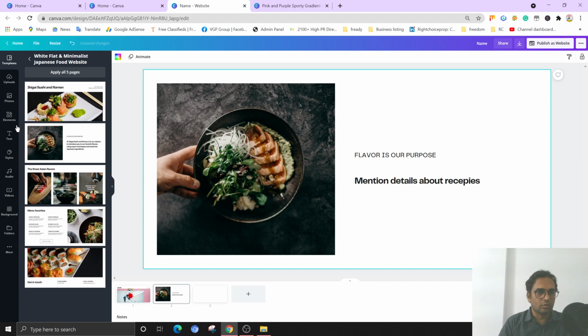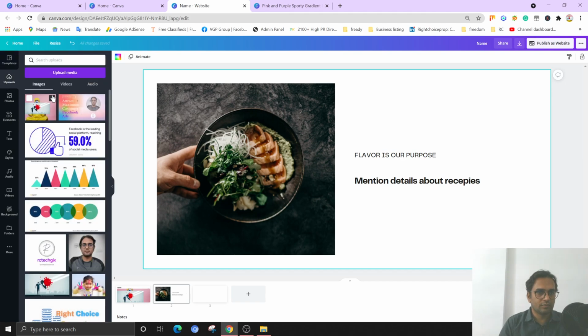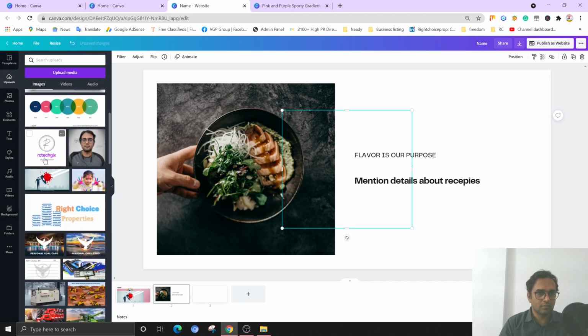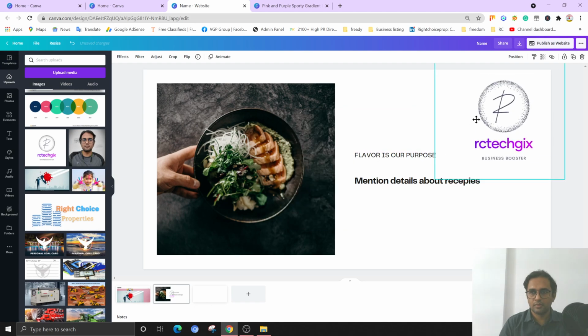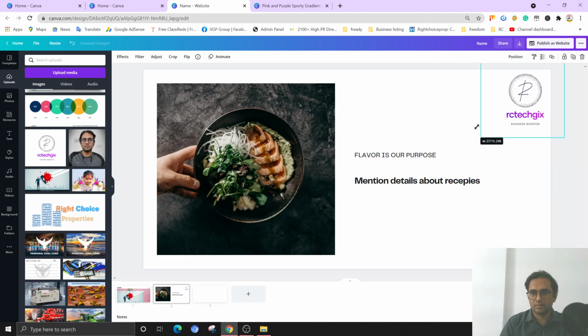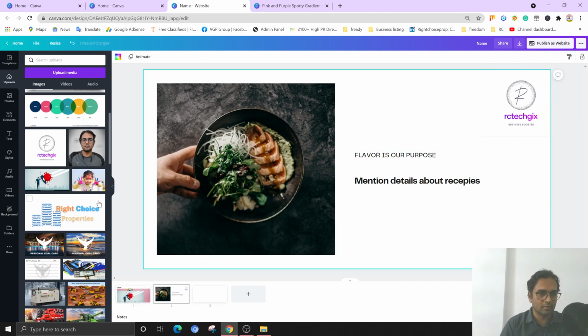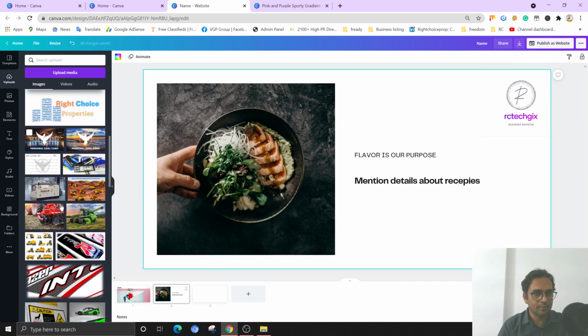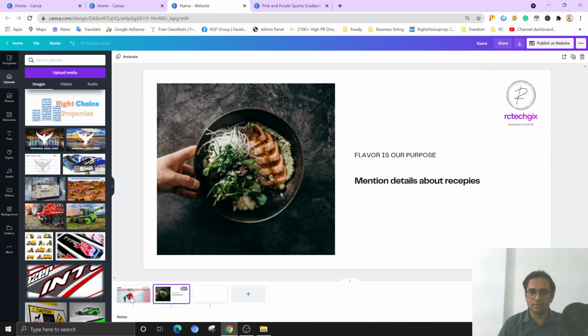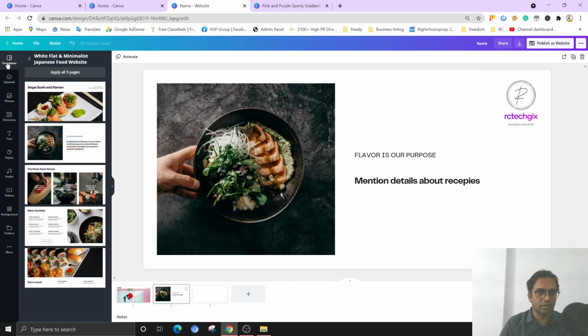You can put your logo here, upload. Right now I have my small logo which I use for testing purposes only, we are preparing it as a final copy. So you can put your restaurant logo over here and see, these two slider images are now ready within 2 minutes. So this is really the best way you can create slider images for your website.